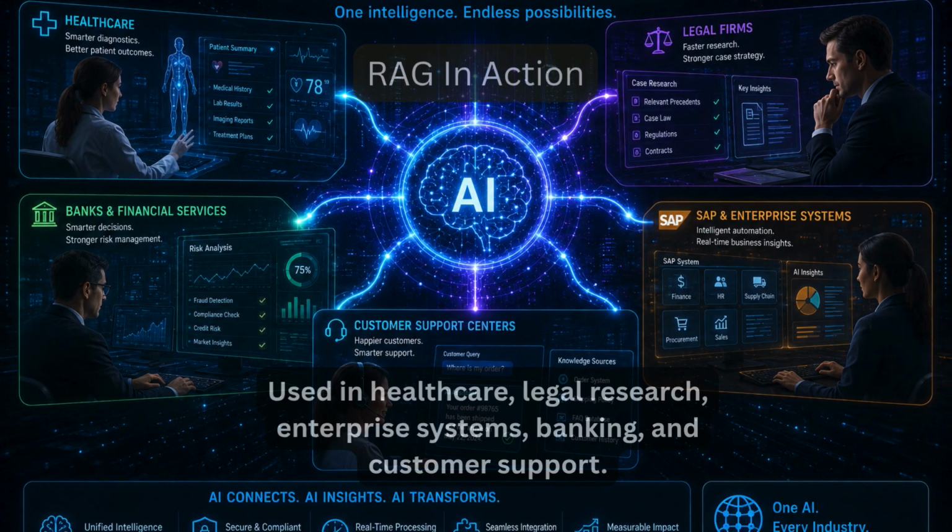Today, RAG powers some of the most useful AI systems in the world. Enterprise chatbots, customer support assistants, legal research tools, healthcare knowledge systems, and internal company copilots. Anytime AI needs access to fresh or private information, RAG is usually working behind the scenes.